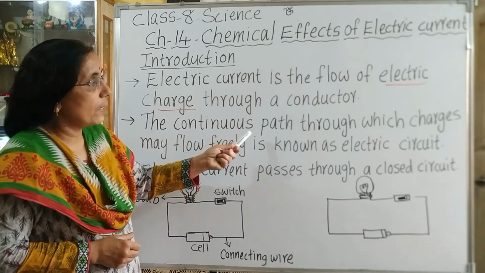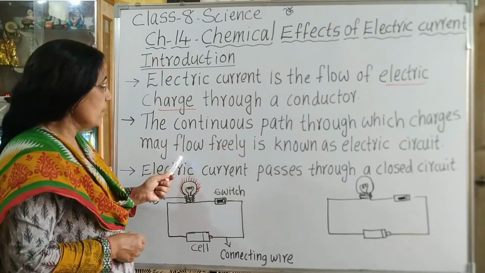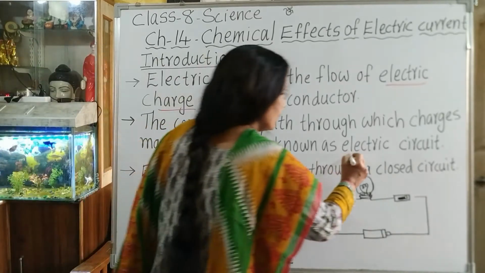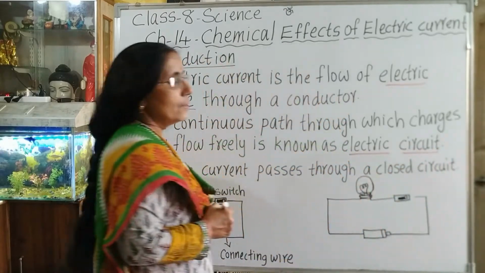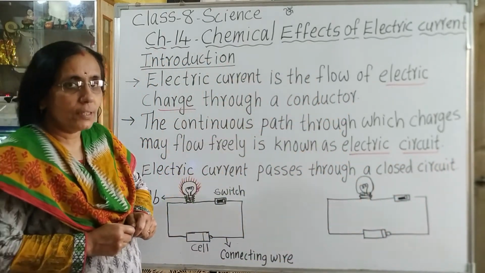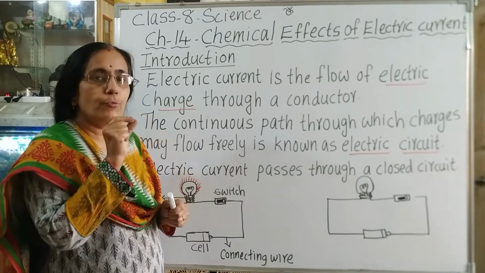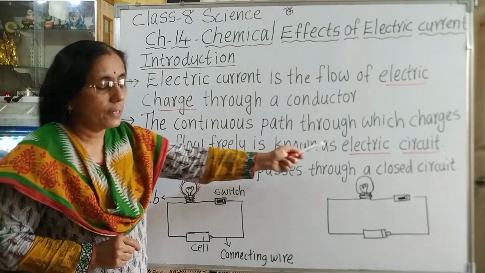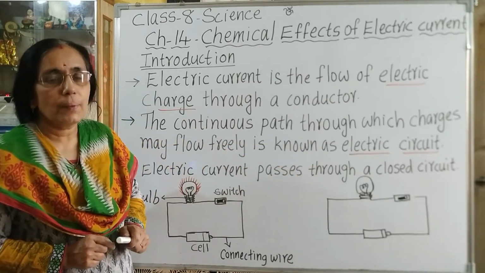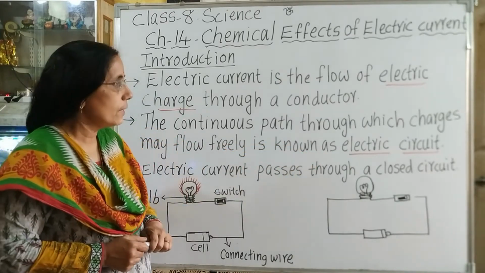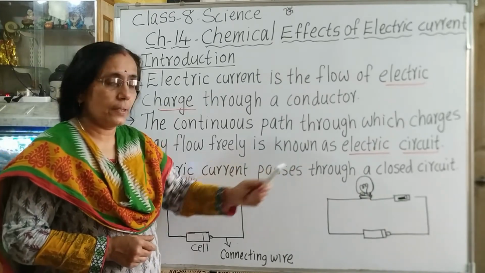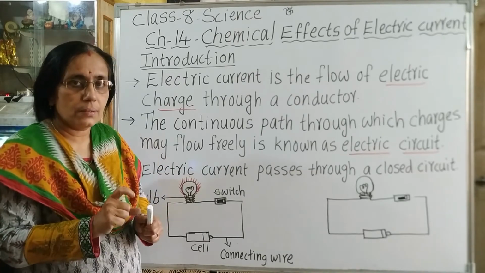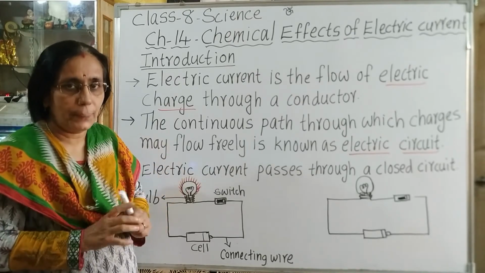The continuous path through which charges may flow freely is known as an electric circuit. So in the previous classes you have learned that for electricity to flow it needs a path, and that path is known as an electric circuit. And what type of path is necessary for the flow of electric current? It must be a closed path. That means the path through which the electric current passes must be closed or complete.